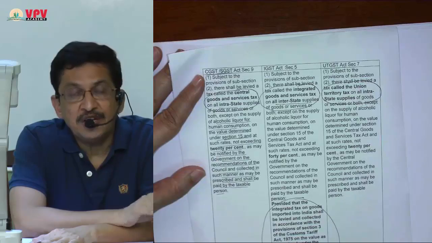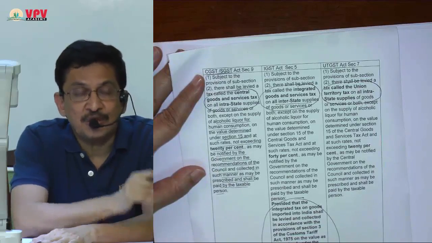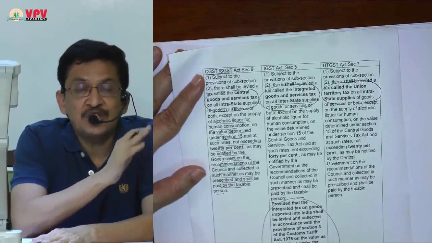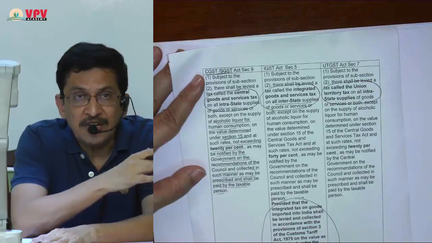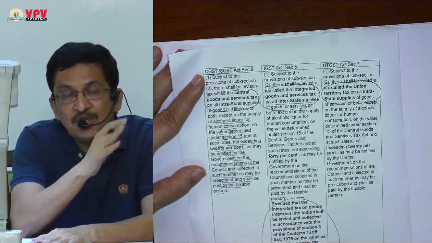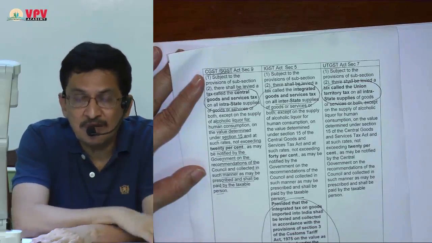And if it is an interstate transaction, IGST will be payable.